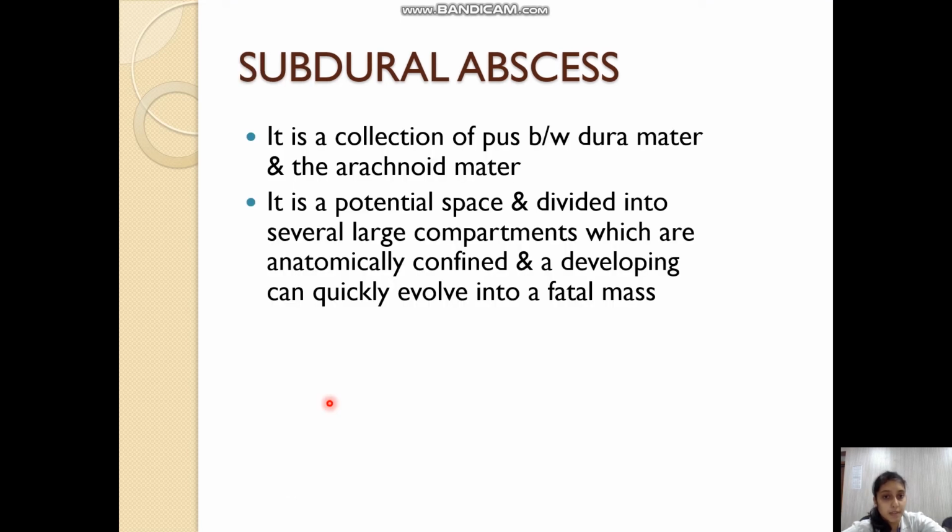Now subdural abscess is a formation of an abscess between the dura and the arachnoid, that is, below the dura mater. It is a collection of pus between the dura mater and arachnoid mater, and this space is divided into several large anatomical compartments. Depending on the location where the abscess develops, the sequelae will occur.